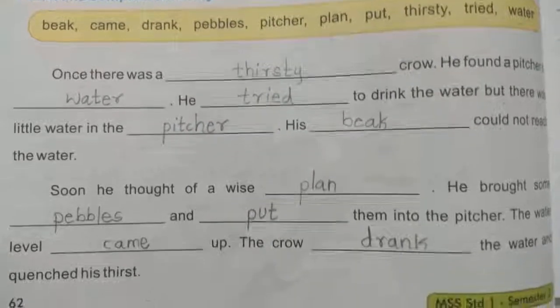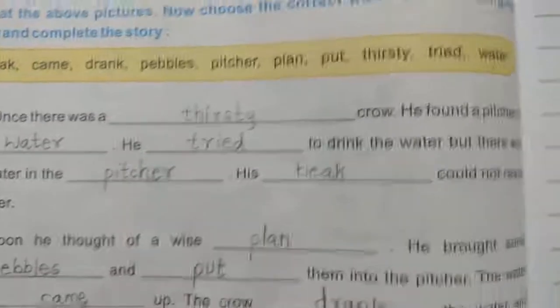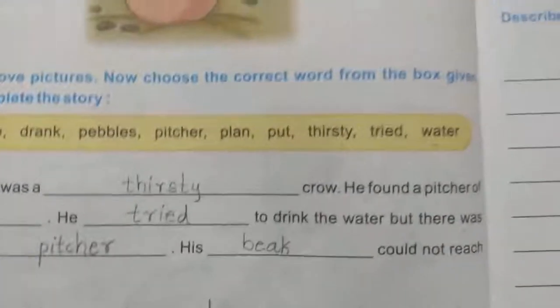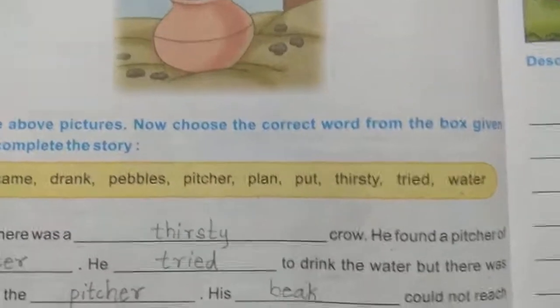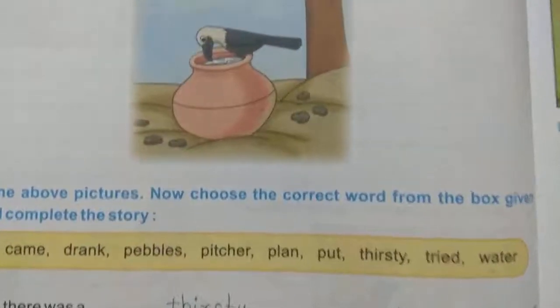Okay, children. So, this is about lesson number 30, A Thirsty Crow. Read this one and write this one neatly.